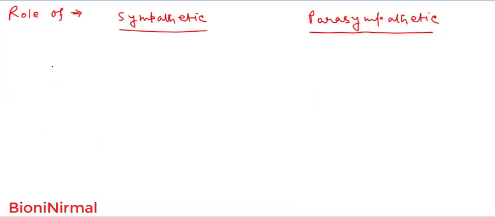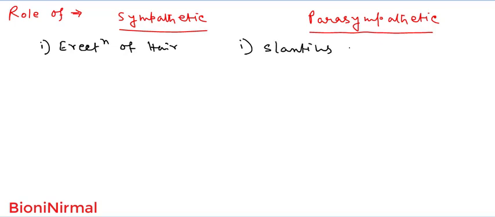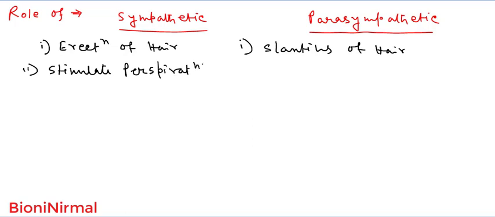Now we will go to the roles or functions of the sympathetic division. The sympathetic division causes erection of hair, and the parasympathetic division causes slanting of hair. The second important function is perspiration: the sympathetic division stimulates perspiration, and the parasympathetic division inhibits perspiration.